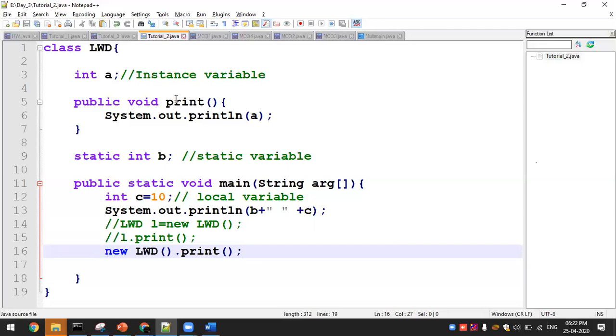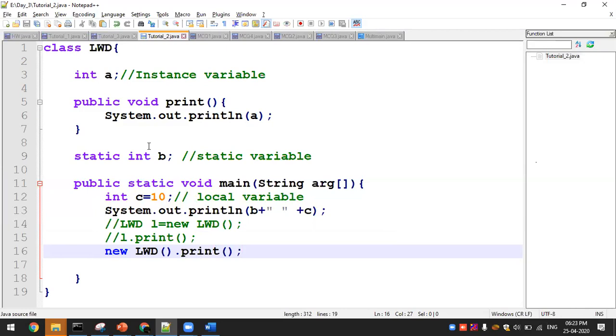So this is only for a non-static method. For a non-static method, you are supposed to go ahead with the instance, and instead of the class dot the method name. If it is a static method, you can directly call it inside the class. If it is outside of the class, you have to call it with the name of the class and the method name. Okay, so this is how you have to call.